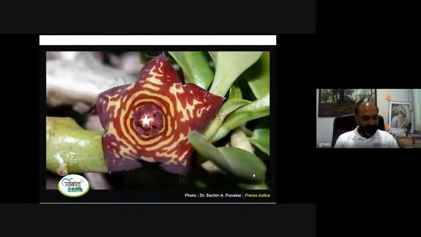This is one of the interesting plants called Praria indica, recently named Shivasuman in Marathi because of the birthplace of Chhatrapati Shivaji Maharaj, which is Shivneri, and the first scientific discovery of this particular plant is also from Shivneri. And there is a lot of other relevance to that. So it has been named Shivasuman in Marathi.